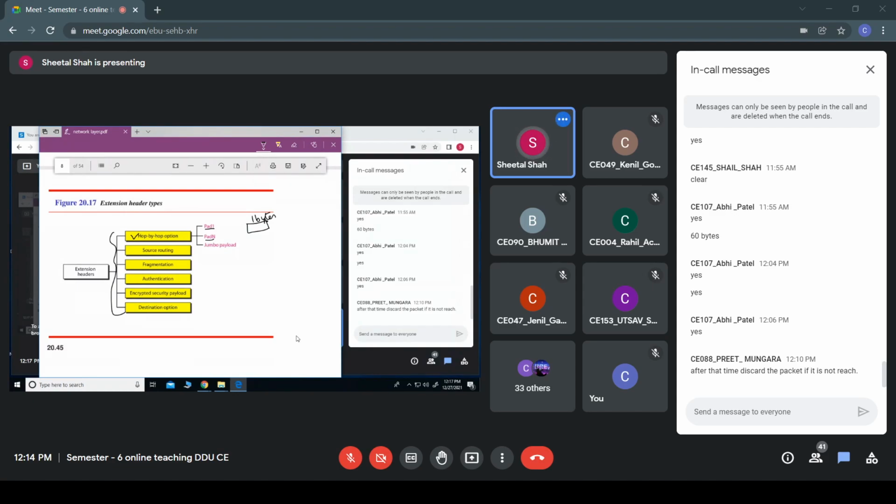Whereas if it wants to pad more than 1 byte, the hop by hop option would have this padded. Now, in case the size of the datagram is more than 64 kilobytes, then it could also provide this jumbo payload.